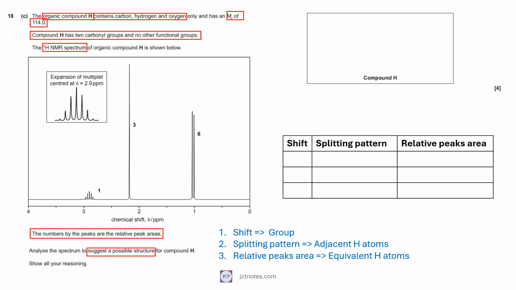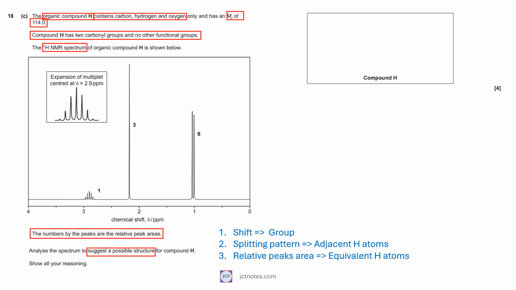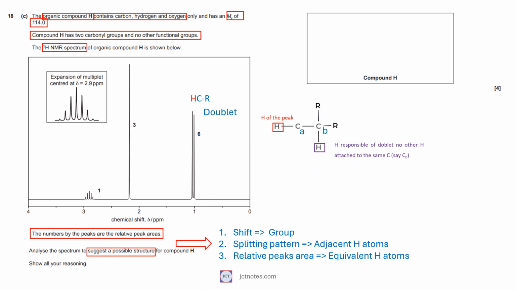We start with the peak at shift between 1 and 1.2 ppm. First, shift. From the data sheet, this is going to be a hydrogen attached to a carbon linked with a single bond to another group. Second, splitting pattern. It is a doublet. This means that the carbon of this hydrogen is going to be attached to a carbon with a single hydrogen.